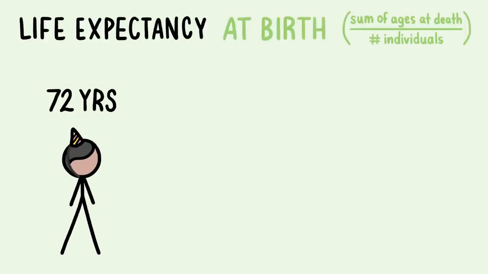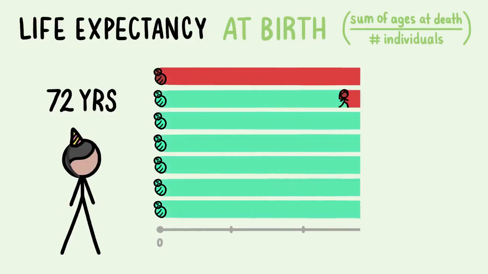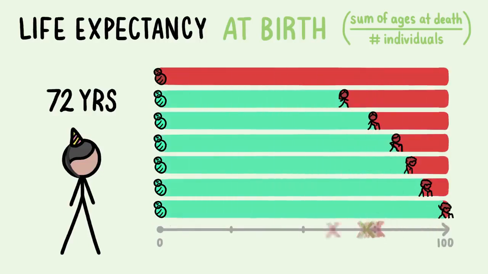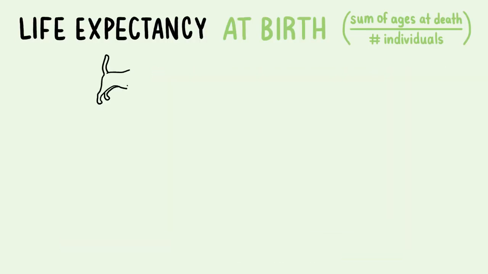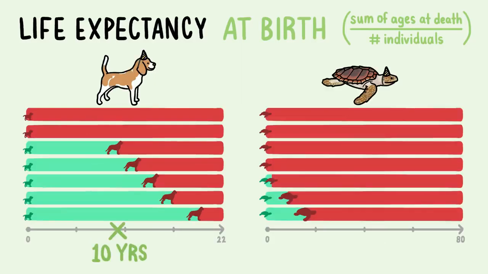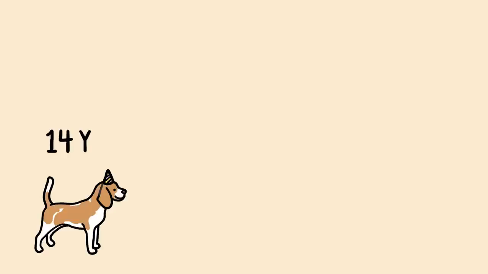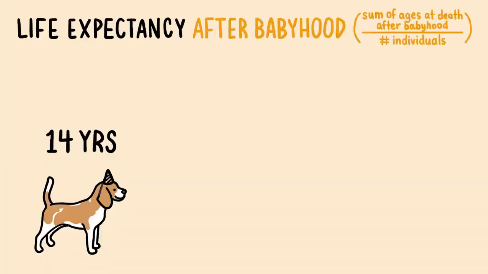The one we use for humans is life expectancy at birth. Basically, we say if a group of individuals are all born in the same year and die whenever they die, what would their average age of death be? But if we use that formula for dogs and loggerheads, we'd get 10 and 3.5, which is pretty different from what you'd find if you looked it up, because for dogs, we use life expectancy after babyhood.